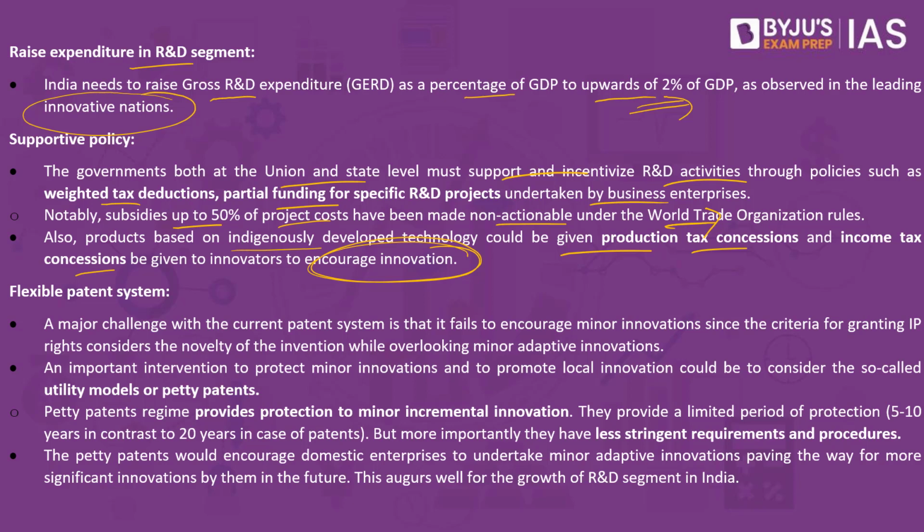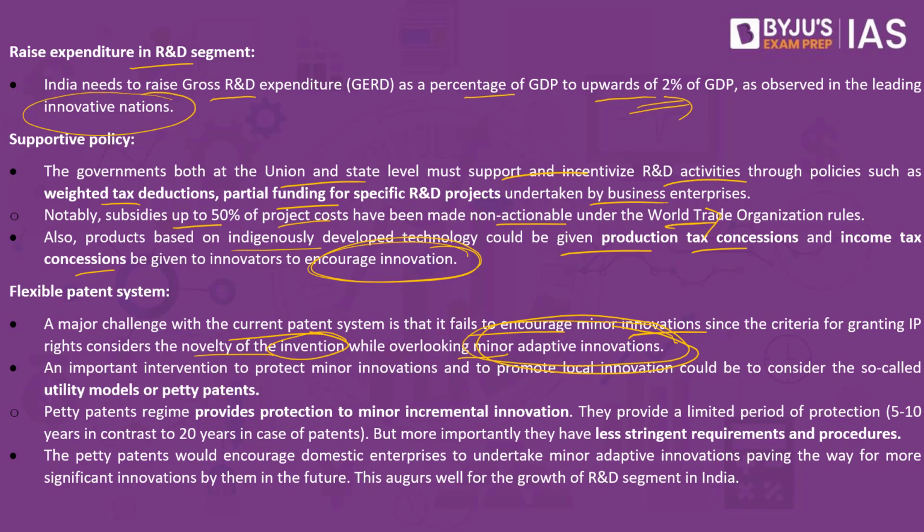The third is the flexible patent system. A major challenge with the current patent system is that it fails to encourage minor innovations, since the criteria for granting rights consider the novelty of the invention while overlooking minor adaptive innovations. So going forward, you're just not looking at major patenting rights. Even if it is a jugaad, even if it is a small one, you can give exclusive right for about 3 years or about 5 years. So it need not be a novel one, it need not be something new, but even if it is a small innovation, you can push such people so that they can be given a patent for, let's say, about 2 years or 3 years.